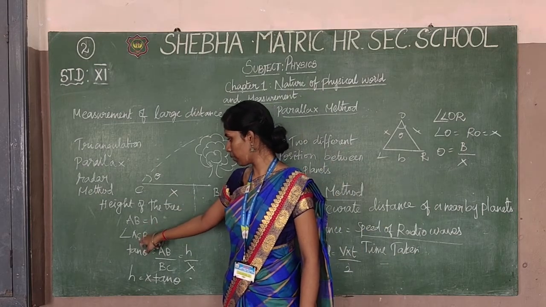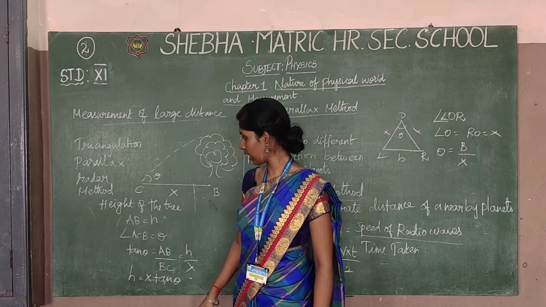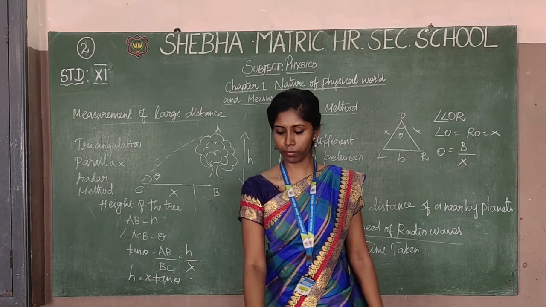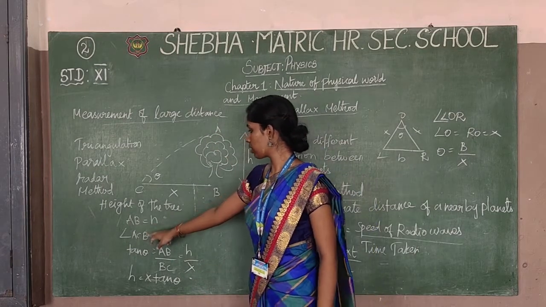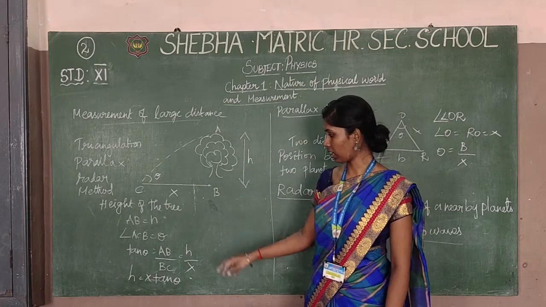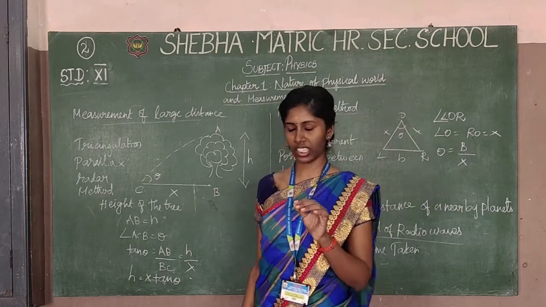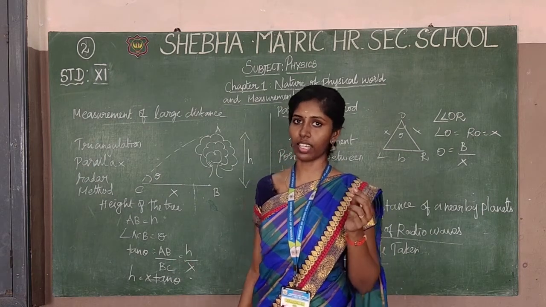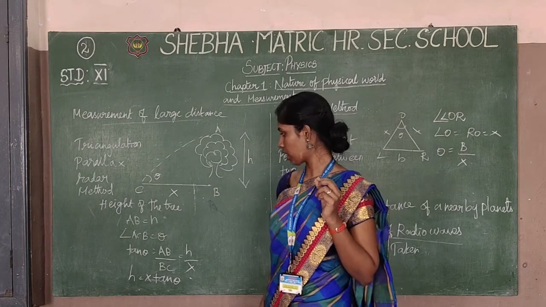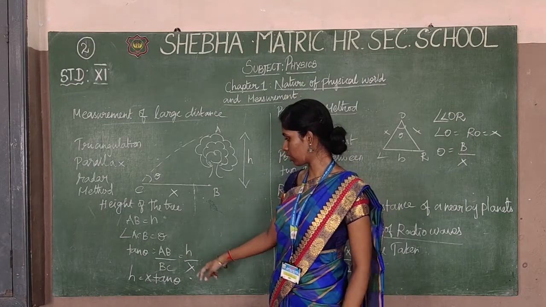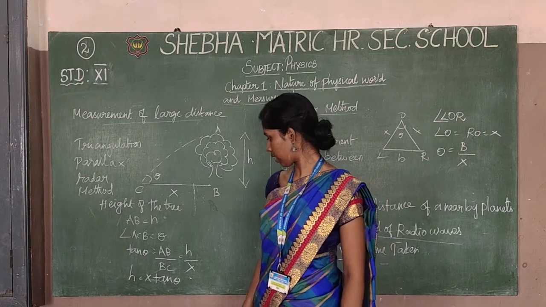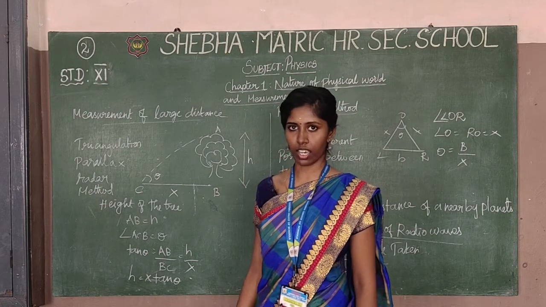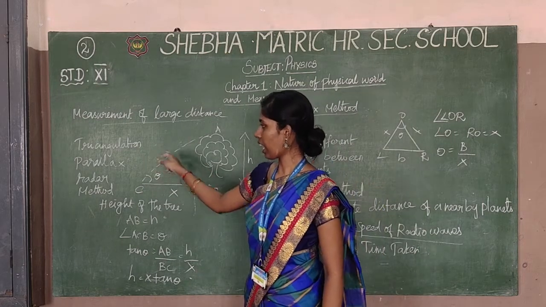So the C is a midpoint. Okay. Midpoint of the angle is C. This one is A. Okay. So the height of the tree, the upper part will be measured at A. Okay. So the AB is equal to height, angle of ACB is equal to theta. So the theta will be measured using tan theta. Okay. So tan theta is equal to, already we will see in trigonometry triangulation, tan theta is equal to AB divided by BC. It is equal to height divided by X. So the H is equal to X tan theta. So this will be measured in the triangulation method.